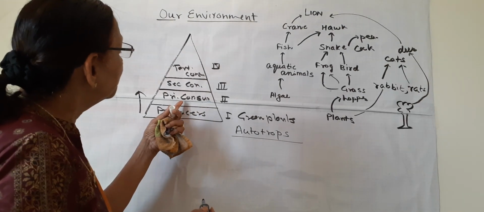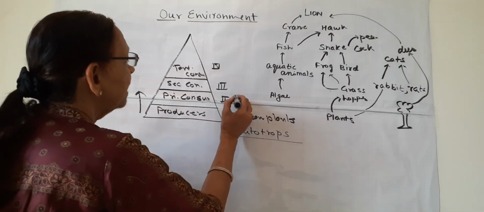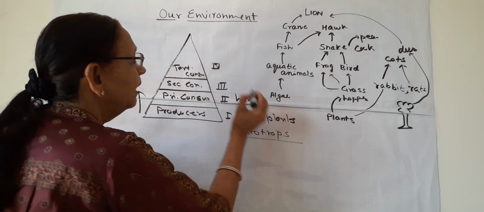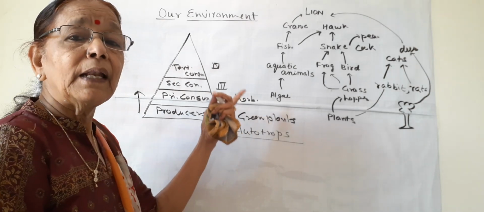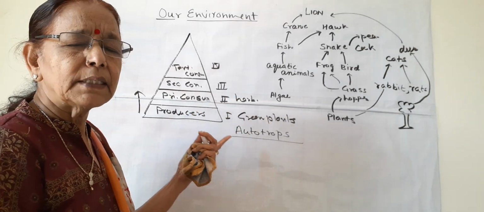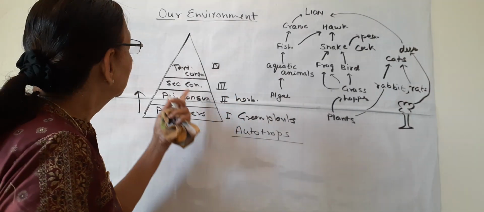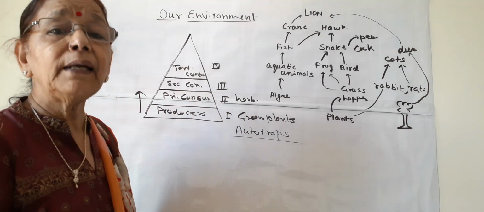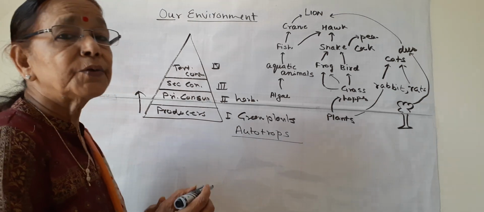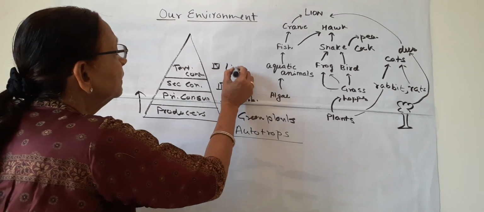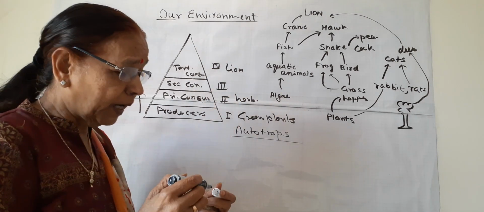The primary consumers are herbivorous animals which feed on herbs, like deer, goat, and cattle. The secondary consumers are the small carnivores, and tertiary consumers like lion are the top carnivores.